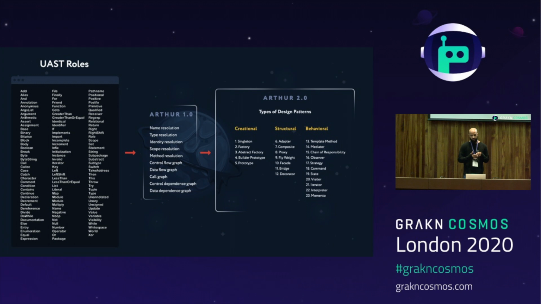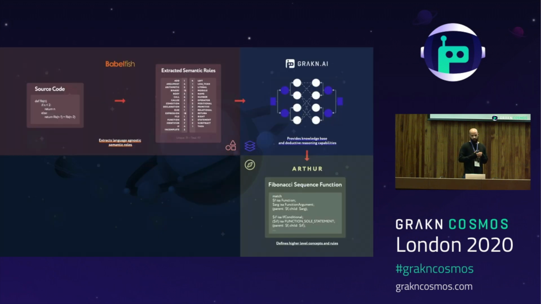For now, though, it's just focused on providing a formal model for the most basic structures of code, but the goal is to eventually include common design patterns in Arthur 2.0 and common algorithms in Arthur 3.0 in later versions. This would then bring us to a point where we can do higher-level concept queries. Babelfish breaks down the source code into language-agnostic structures. These structures are stored in the Grakn knowledge graph, and Arthur searches for and annotates higher-level concepts that can be statically determined.